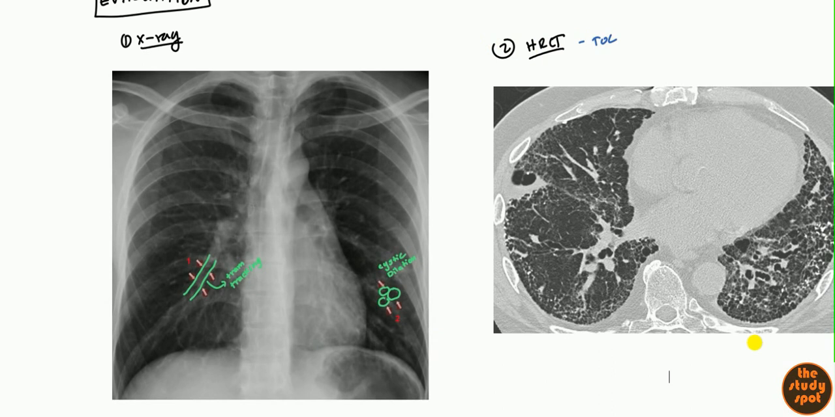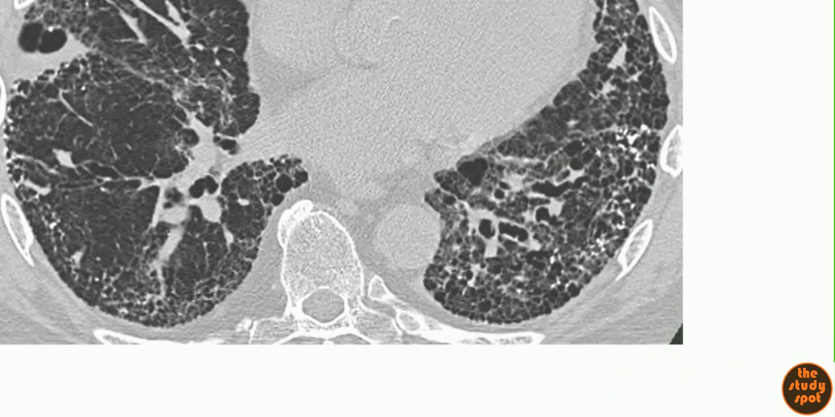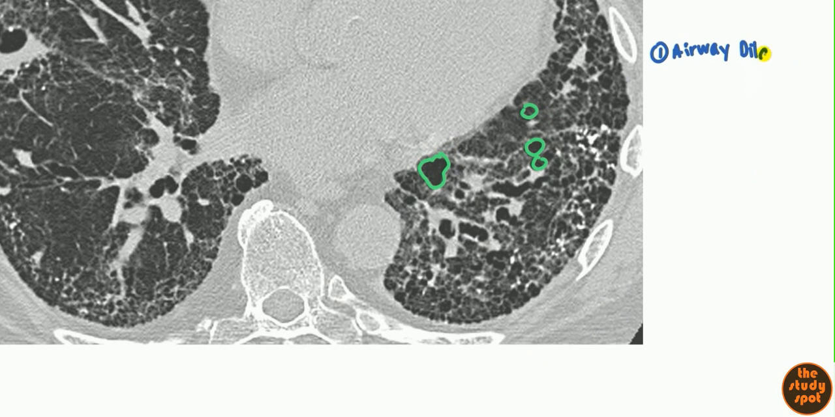So here we have a CT scan of a patient who has bronchiectasis. Let's zoom in here. What will you find? One of the first things you'll find is enlarged airways. Let's write here, airway dilation. I'm sorry, I didn't mean alveoli, I meant the airway. The airway should not be that large, but you can see in this case it is, and that's a sign of bronchiectasis.